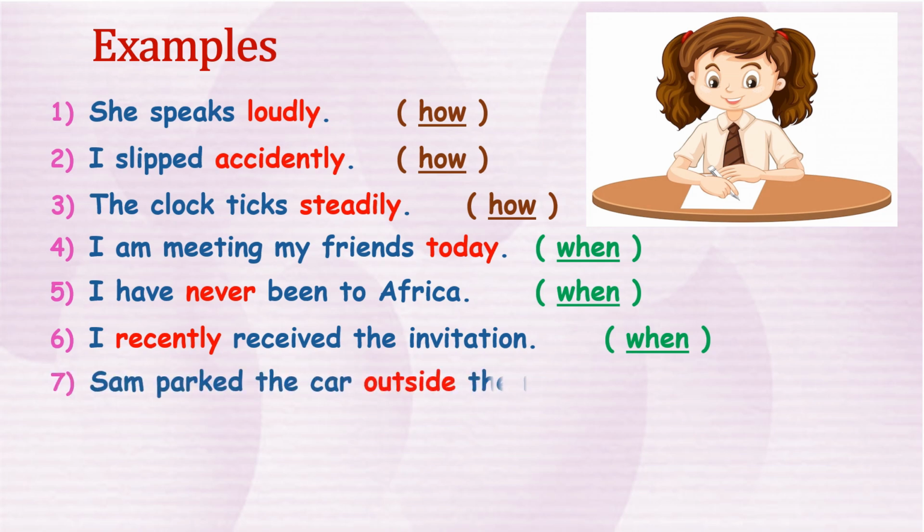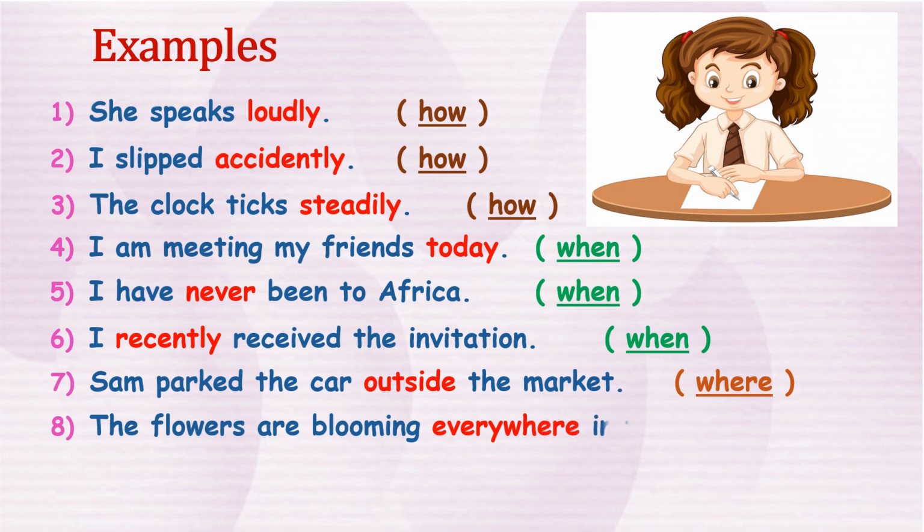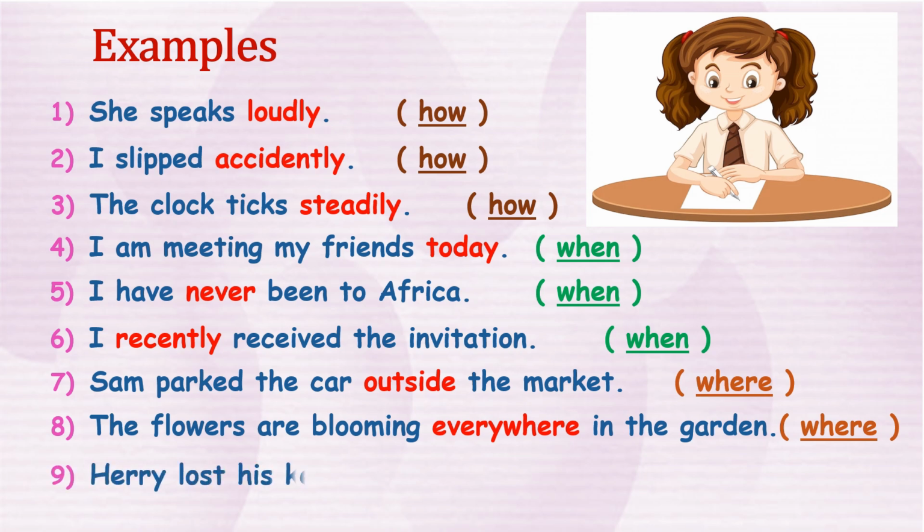Sam parked the car outside the market. The word outside tells where the car has been parked. The flowers are blooming everywhere in the garden. The word everywhere describes where the flowers are blooming. Harry lost his keys somewhere. The word somewhere tells where the keys are lost.